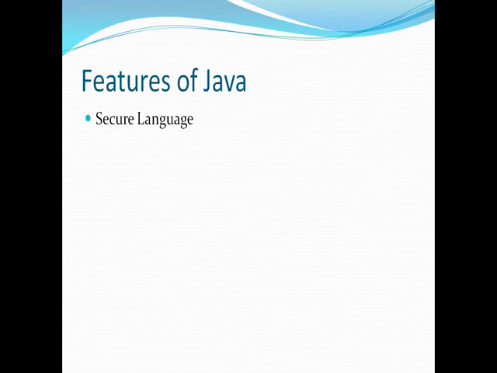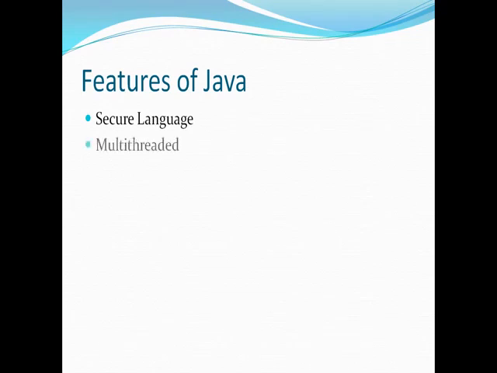Also, features like the pointers which were used in C++ are not there in Java. A lot of features from C++ are taken in Java, but a few others are discarded, like pointers, which can access the address directly. Those kinds of features are not there, which makes it a very secure language.